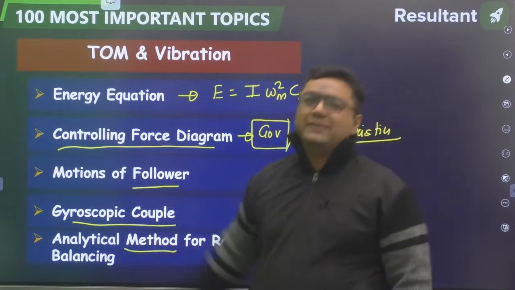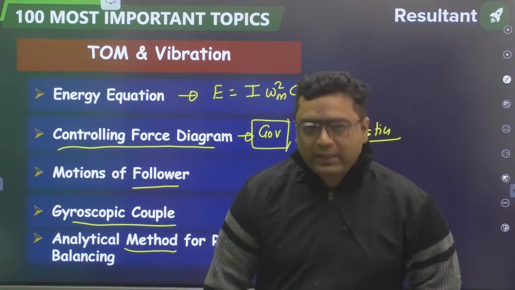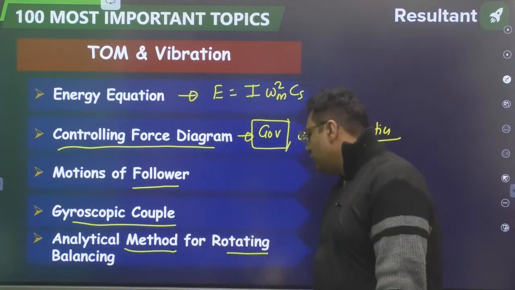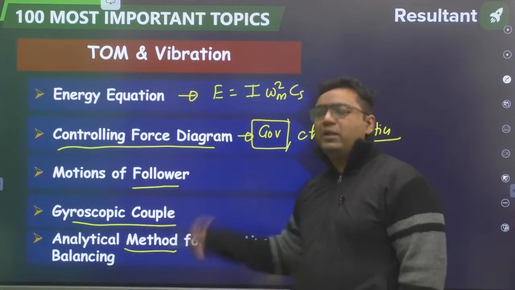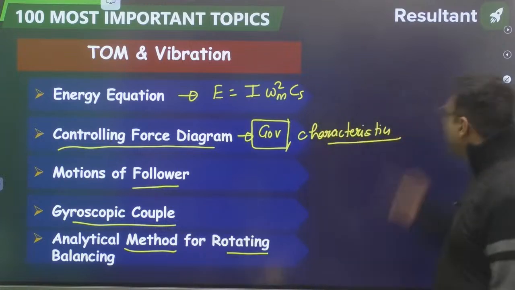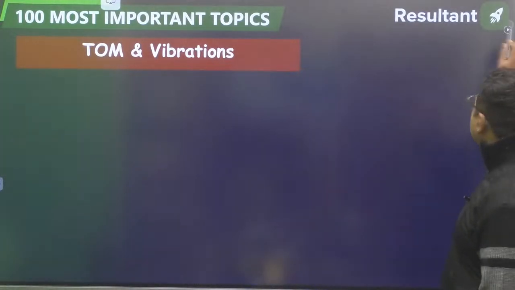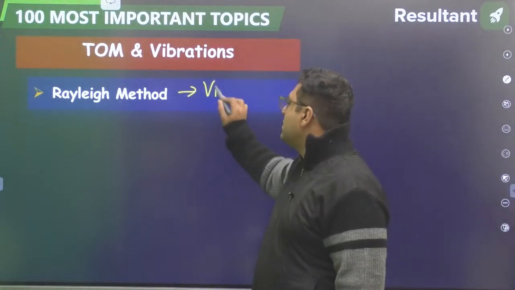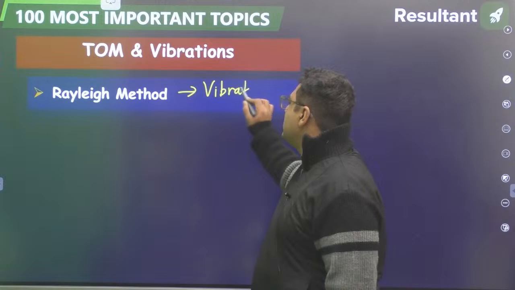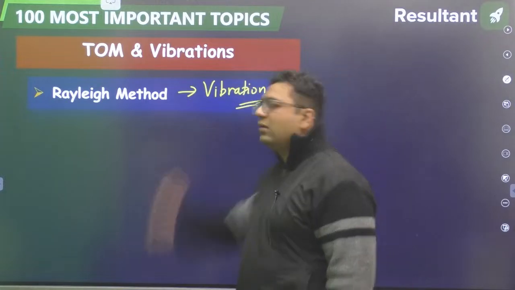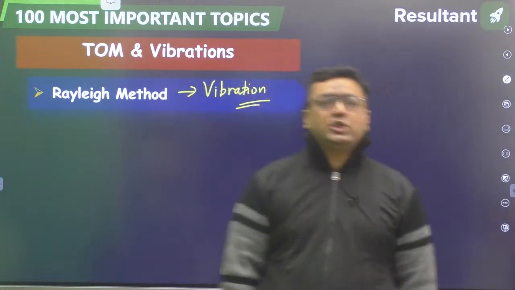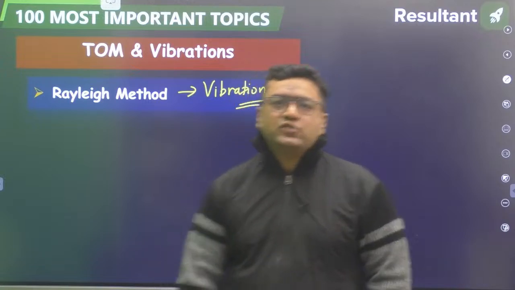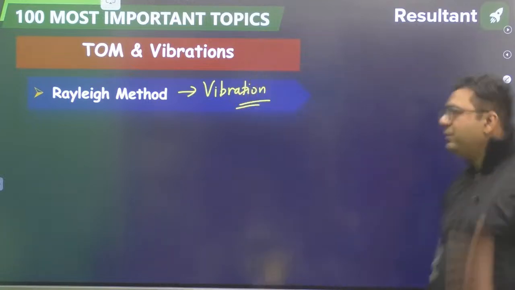Balancing is of 2 types, rotating and reciprocating. For rotating mass balancing, you need to go for the analytical method. From here, questions are coming again and again. Then, my dear, we would be talking about the Rayleigh method. This is from vibrations. If you see, every alternate year, either the question is from the Rayleigh method or from the torque method. So, any of the 2 will be asked.